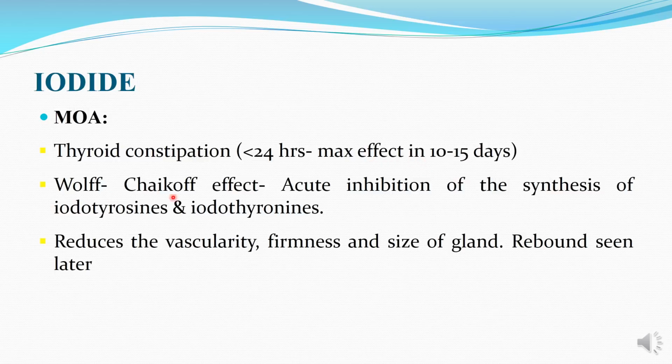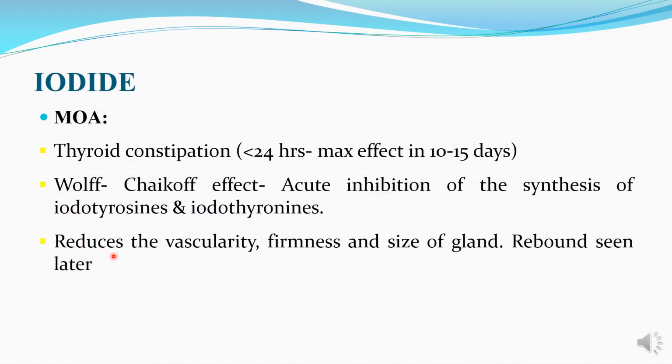The Wolff-Chaikoff effect is seen with this agent because of its acute inhibition of synthesis of the iodotyrosines, that is monoiodotyrosine and diiodotyrosine, and the thyroid hormone.